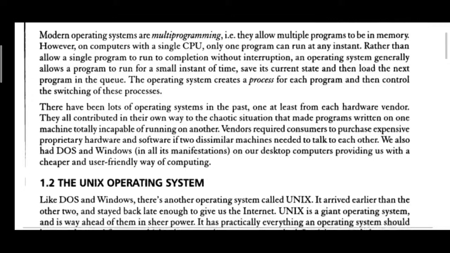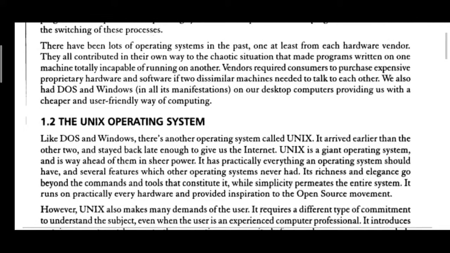So as a part of the introduction, here we are going to study the Unix operating system. Like DOS and Windows, there is another operating system called Unix. It arrived earlier than the other two and stayed back late enough to give us the internet.